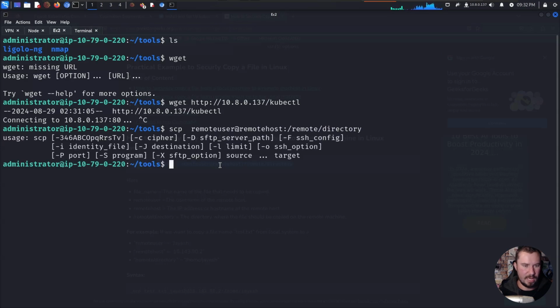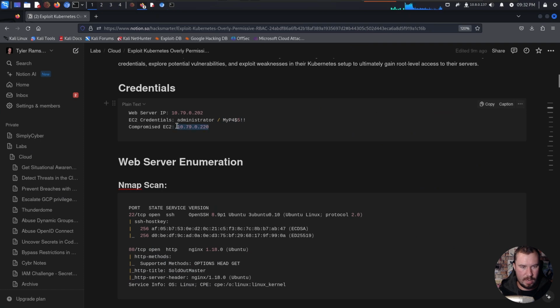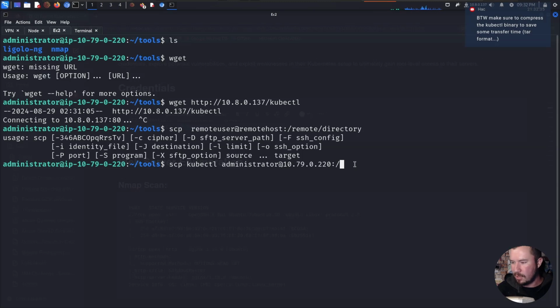So we'll want to do SCP. Is that even on the machine? Yeah, okay. Say it should be. kubectl. We'll say administrator at our remote host, which is going to be our compromised EC2. And we'll just drop it over in a temp. Oh, good call, Hack. Make sure to compress the kubectl binary to save some transfer time.